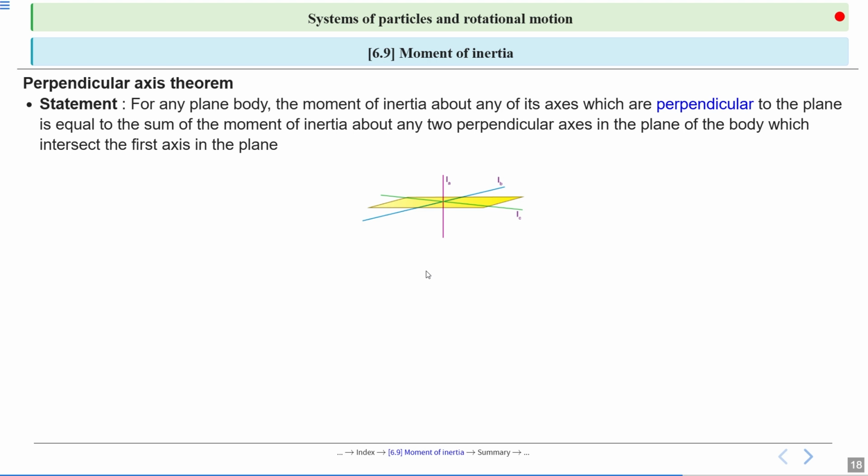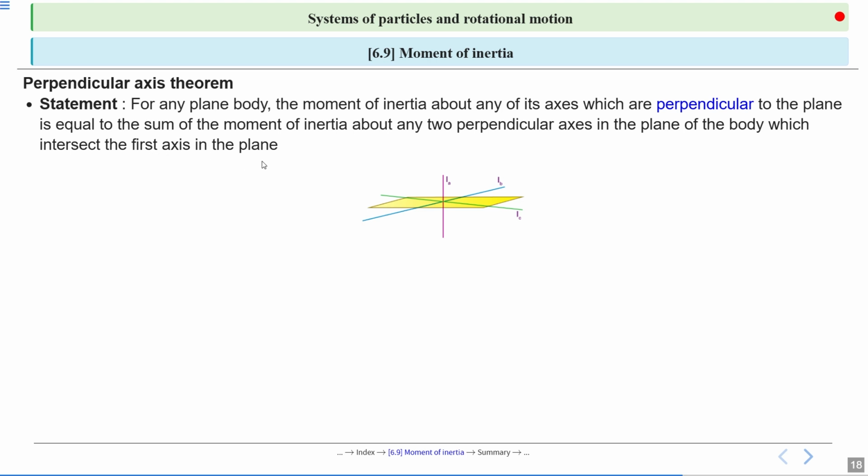So the statement of the perpendicular axis theorem: for any plane body, the moment of inertia about any of its axes which are perpendicular to the plane is equal to the sum of moment of inertia about any two perpendicular axes in the plane of the body which intersect the first axis in the plane.